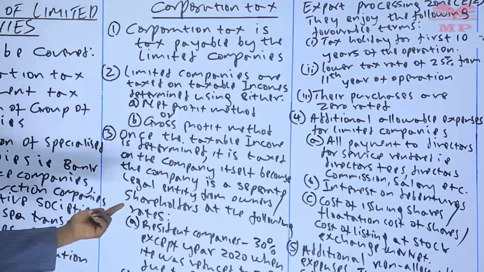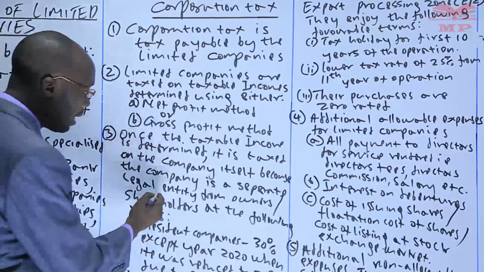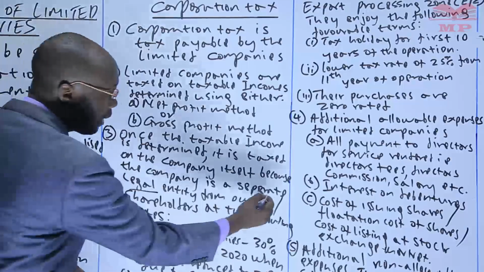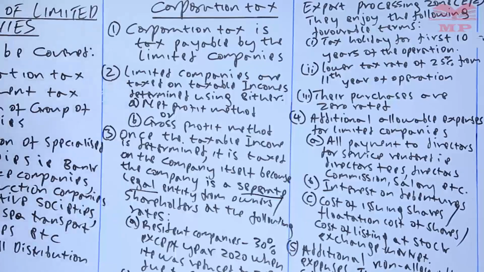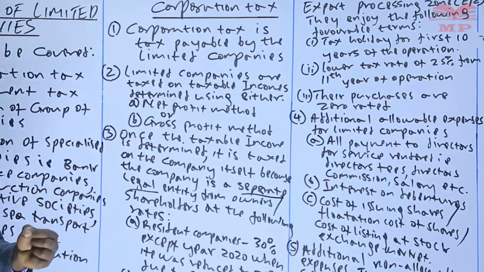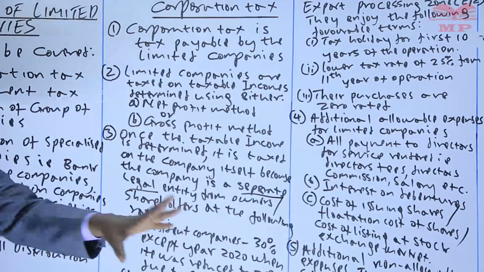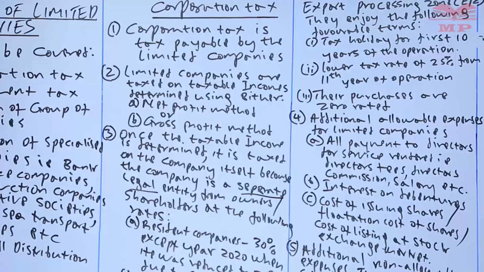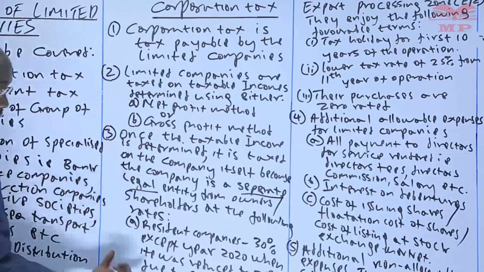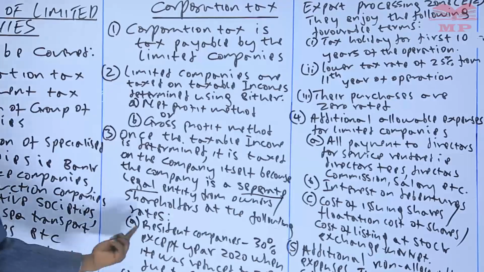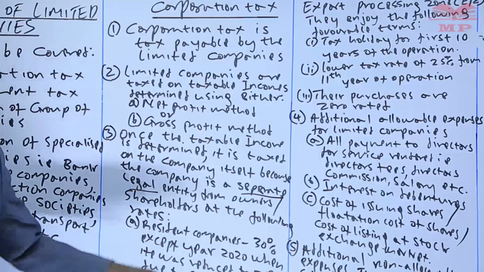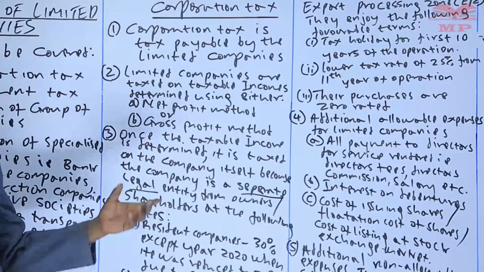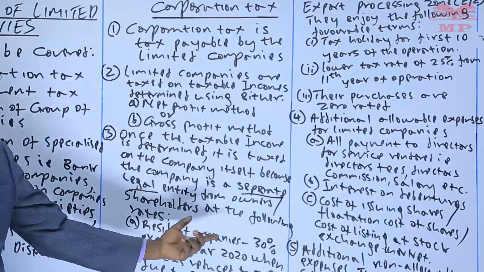But here, the company is a separate legal entity, meaning the owners and the company are two different entities. So you determine the taxable income of the company, don't tax it on the owners, don't tax it on the shareholder, tax it on the company itself. So how do you tax it on the company? It depends on these points. One, if it's a resident company, then you tax it at the corporation tax rate of 30%. So you determine the taxable income using one of these methods, and apply 30%.